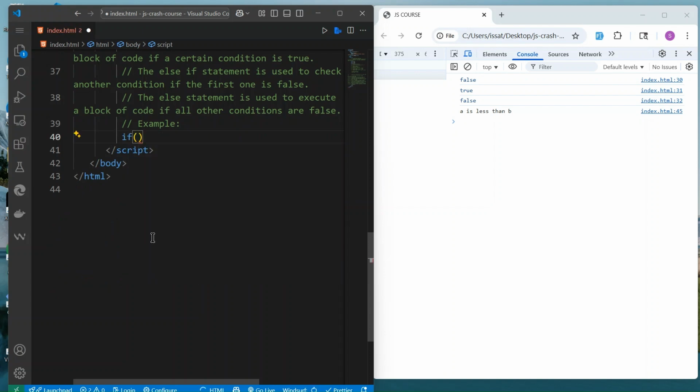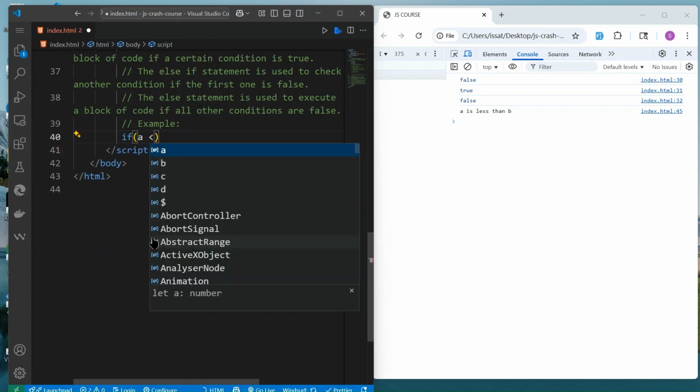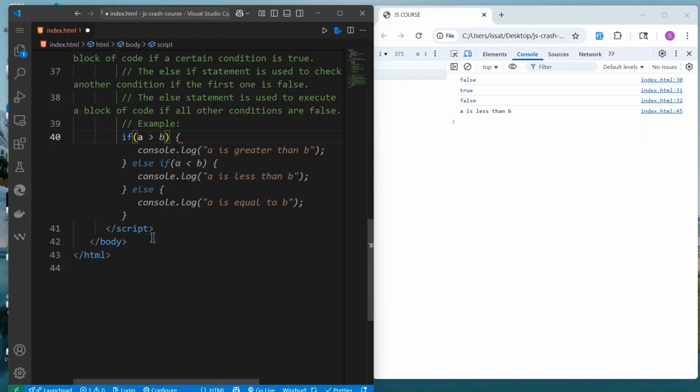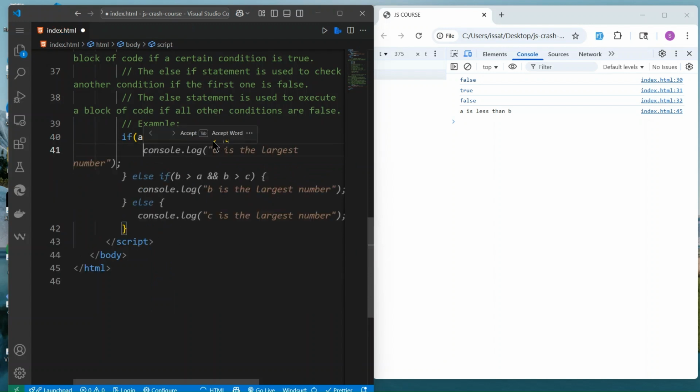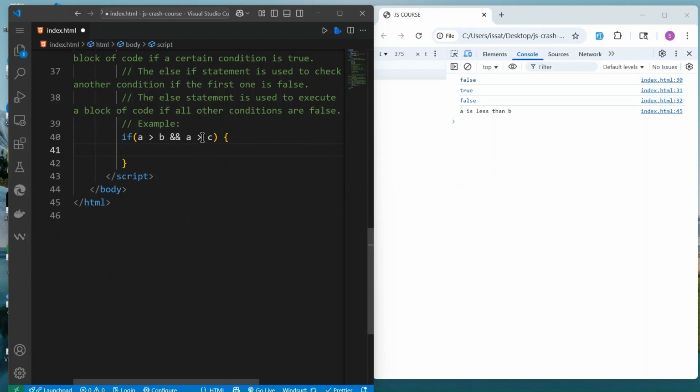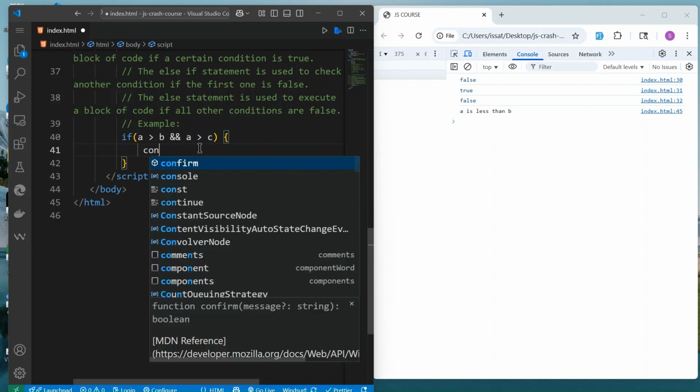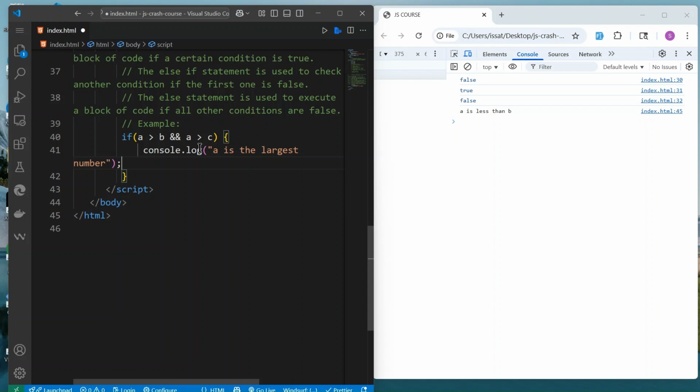So we can do if A is greater than B and A is greater than C, we want to console.log A is the greatest.